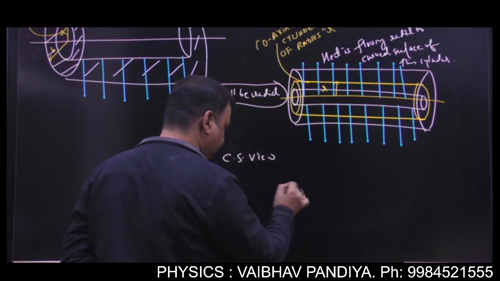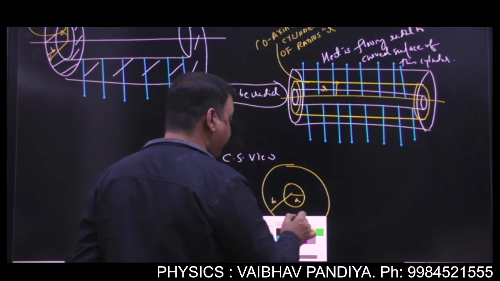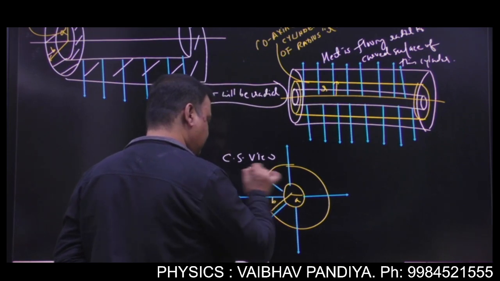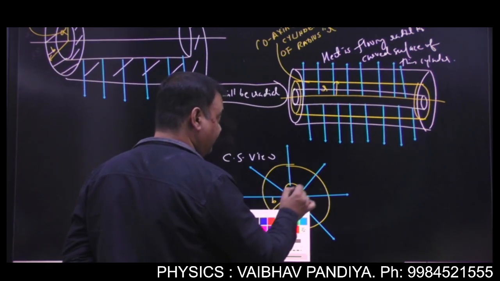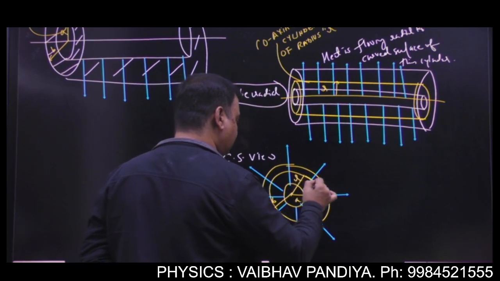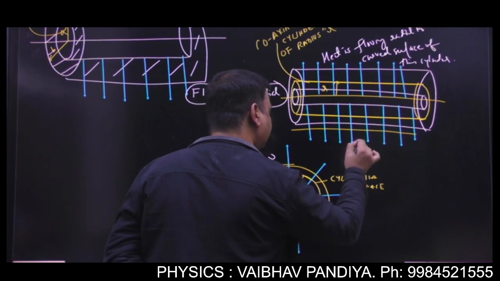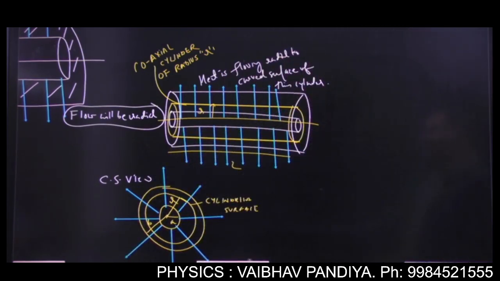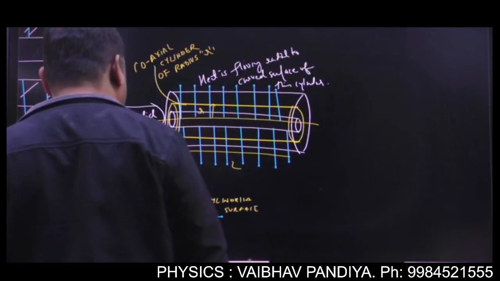If you see the cross-sectional view, this is the inner surface, this is the outer surface, this is A, this is B. This is the direction of flow of heat, radial, and this will be the cross-sectional surface of your cylinder of radius r, cylindrical surface, and say the length of the cylinder is L. Now can you tell me what will be the surface area through which thermal current is penetrating?